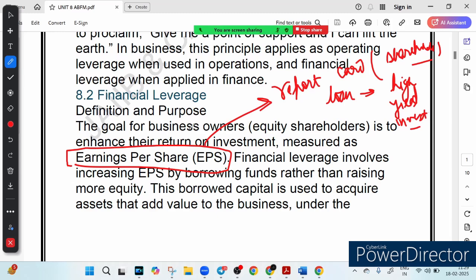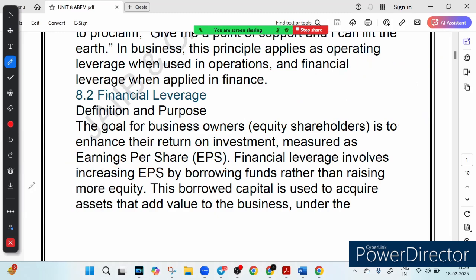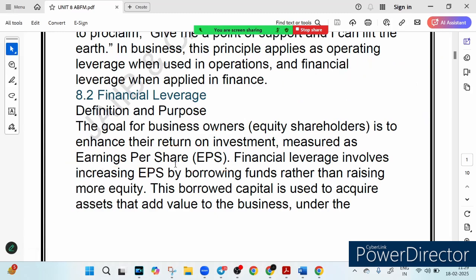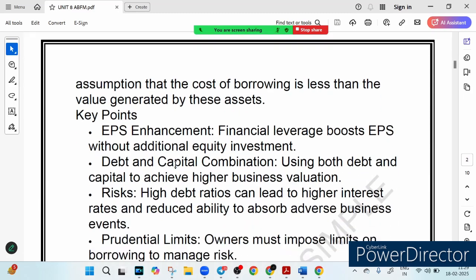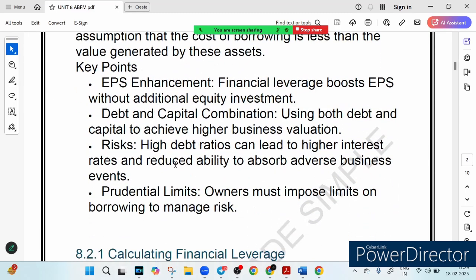Now let's understand the EPS enhancement. So EPS is like a scorecard, a report card, right, for the shareholder? That is called earning per share. So friends, now let's talk about this so-called EPS enhancement. What is the meaning of this EPS enhancement?